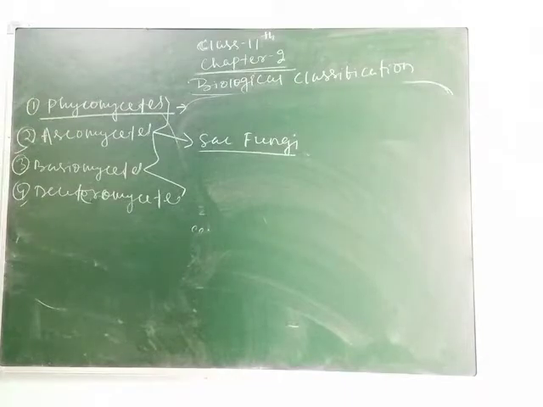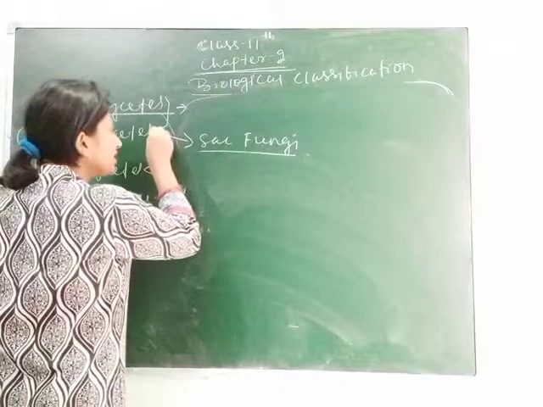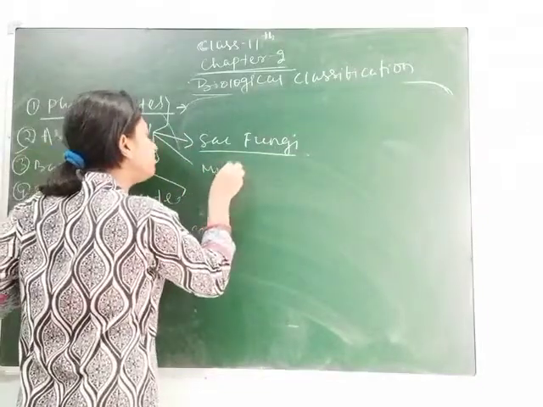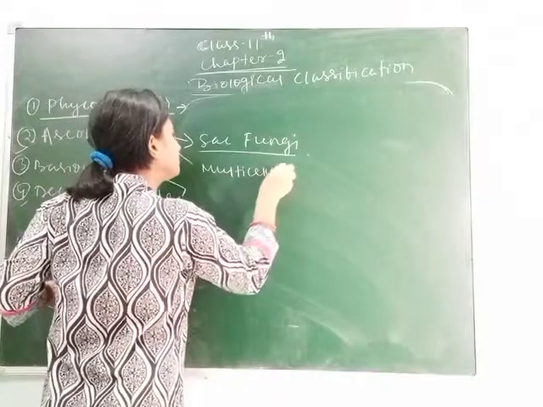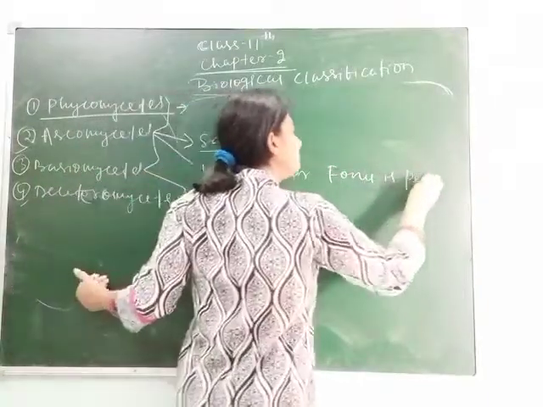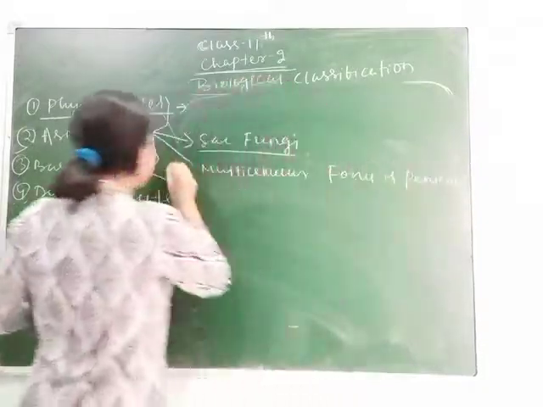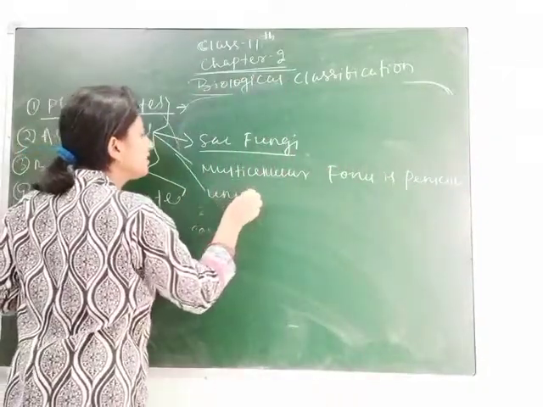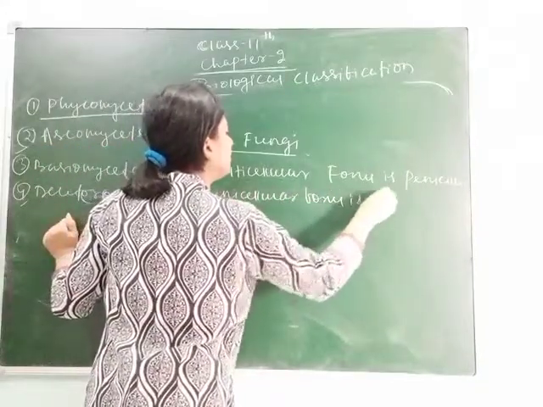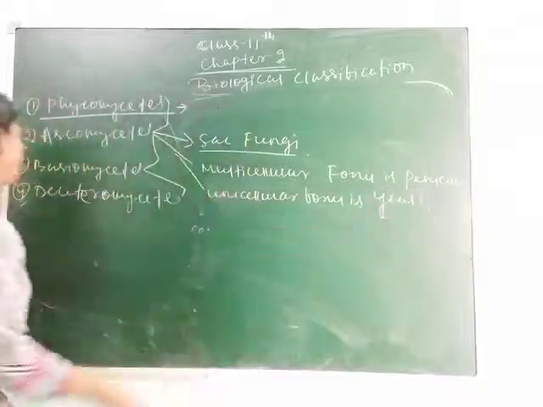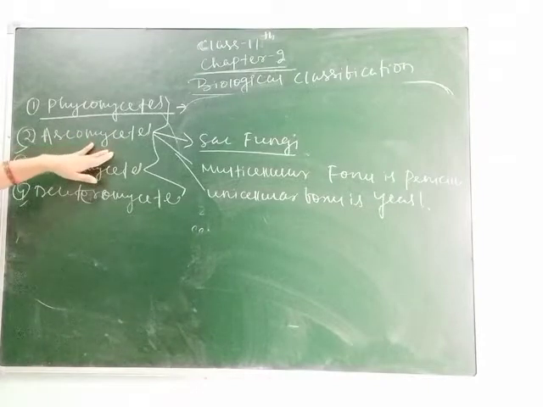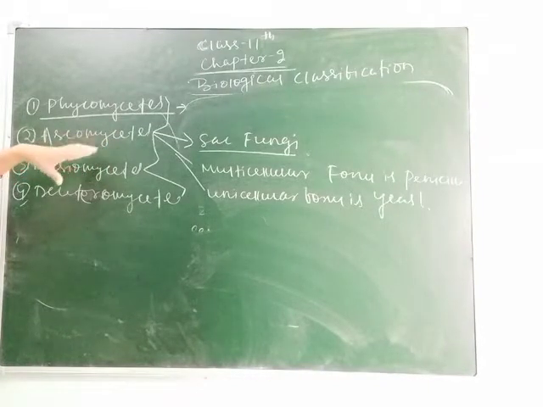The multicellular form in this division is Penicillium, whereas the unicellular form is yeast. So they come under Ascomycetes.